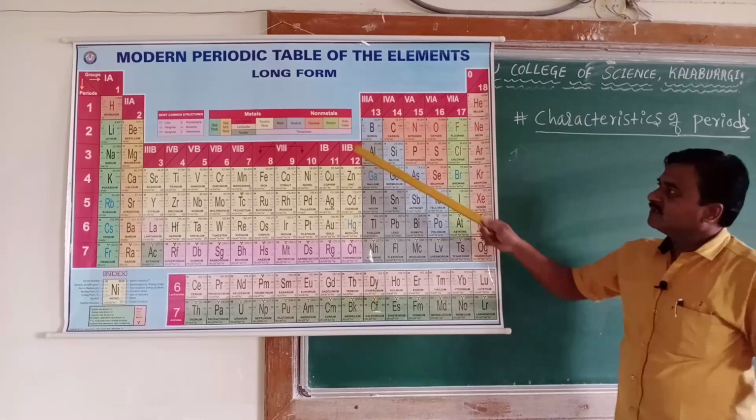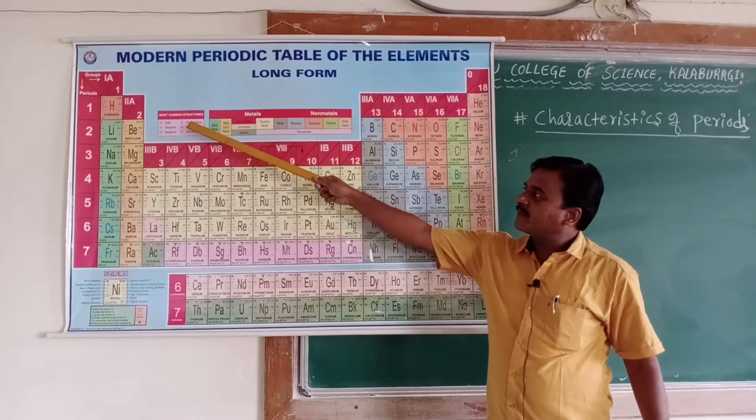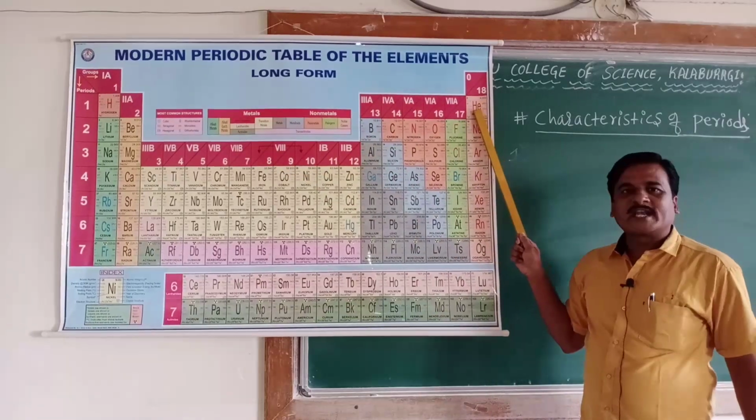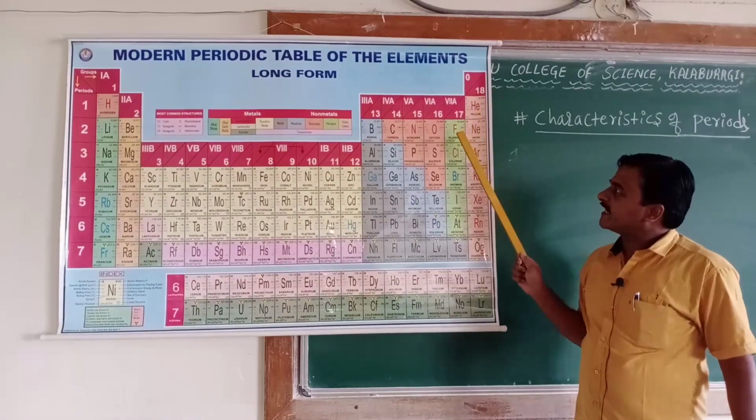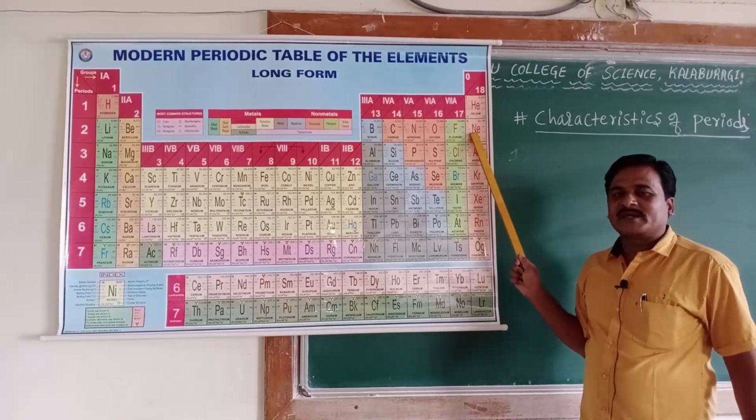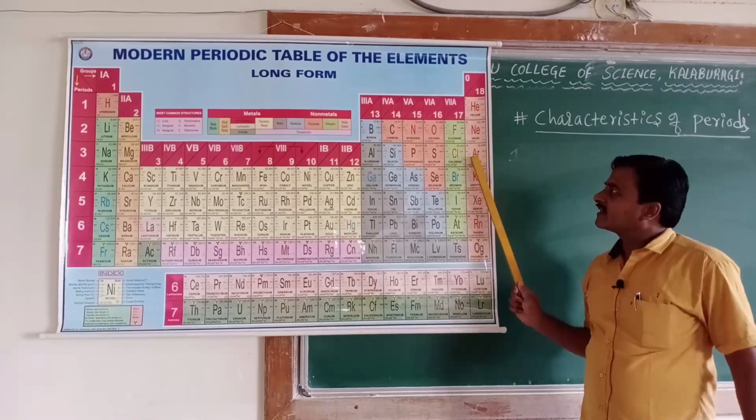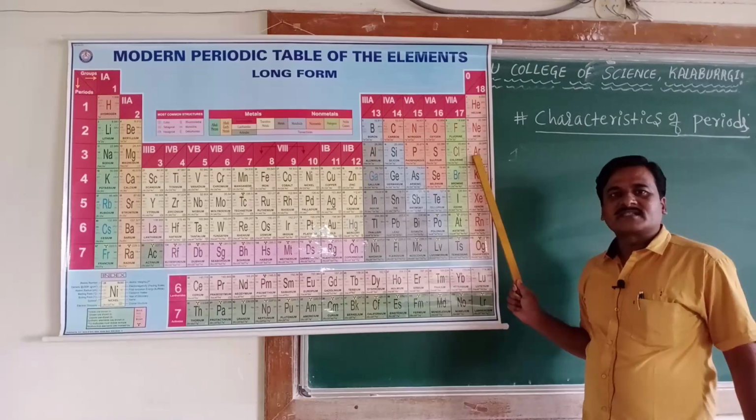Suppose you take the first period, it contains 2 elements. The second period contains 8 elements, and the third period also contains 8 elements.